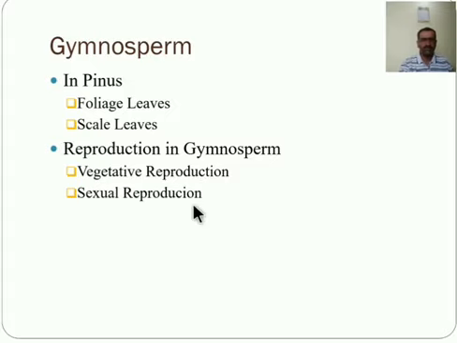Sexual reproduction takes place by the formation of the male cone or microsporangiate strobilus, and the female cone, that is called the megasporangiate or female strobilus. There is variation in the length of the male cone in the Cycadales. The male cone of Cycas does not reach the great length of Zamia and Macrozamia.